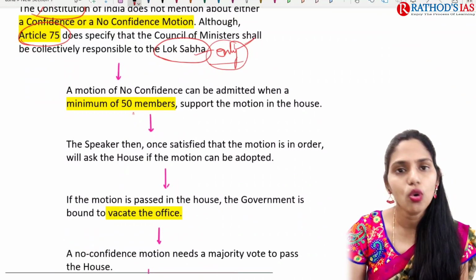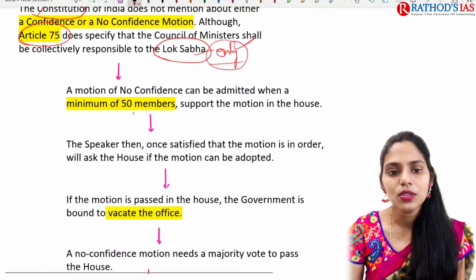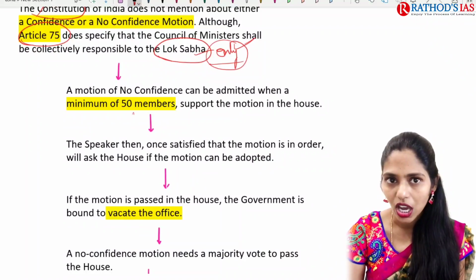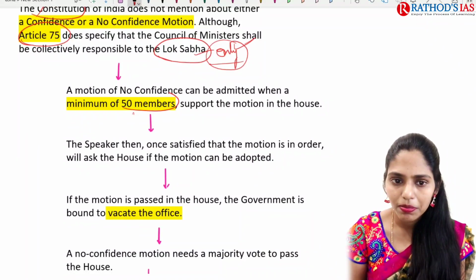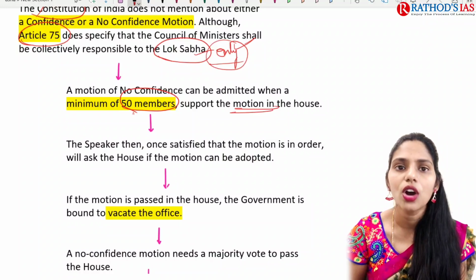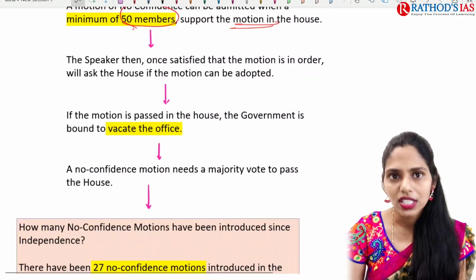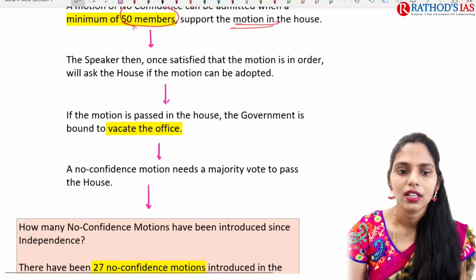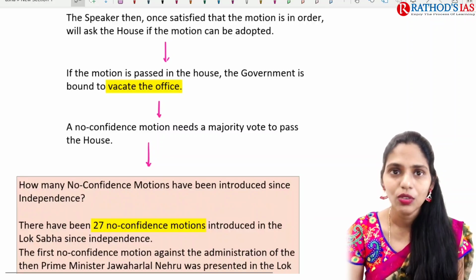And a motion of no confidence can be admitted when a minimum of 50 members support this motion in the House. So a minimum of 50 members have to support the motion in the House. And the Speaker, once satisfied that the motion is in order, will ask the House if the motion can be adopted. So if the motion is passed, then what happens?